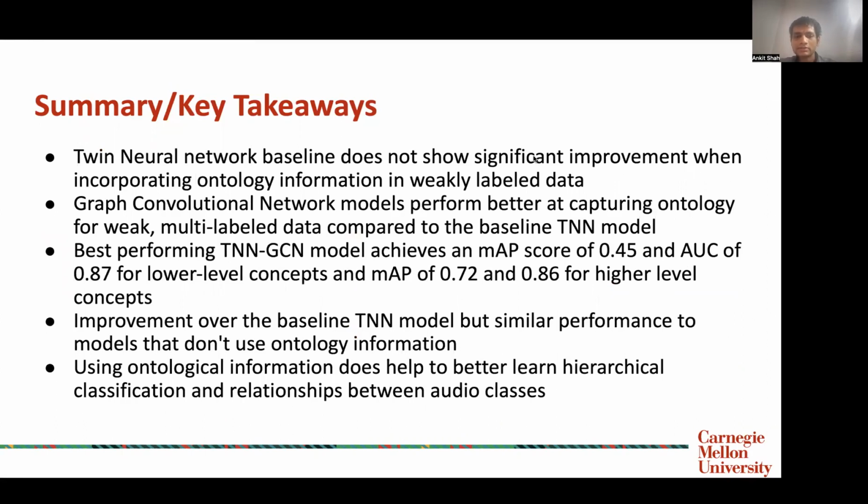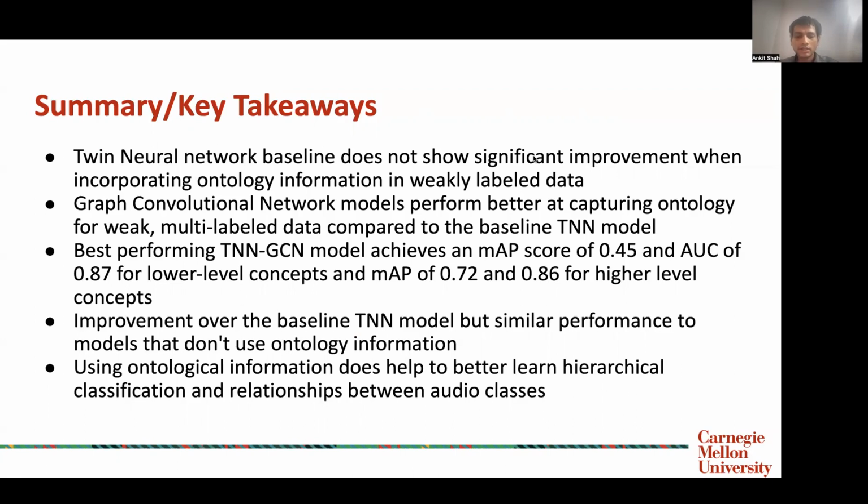And the key takeaways here are that the TNN with ontological layer has the worst performance, while the MLP has the better performance. And this is possible because the TNN would have a negative impact on the prediction due to the confusion between the input pairs when the data is weakly labeled, whereas a GCN provides significant importance and it appears to be more useful in the learning process.